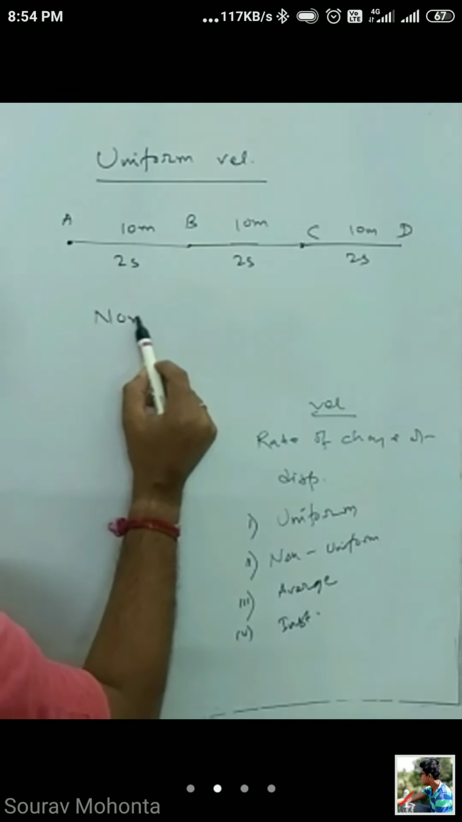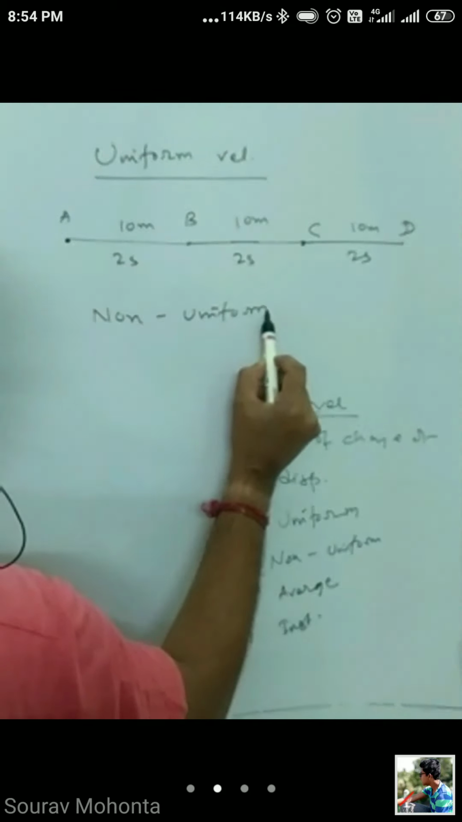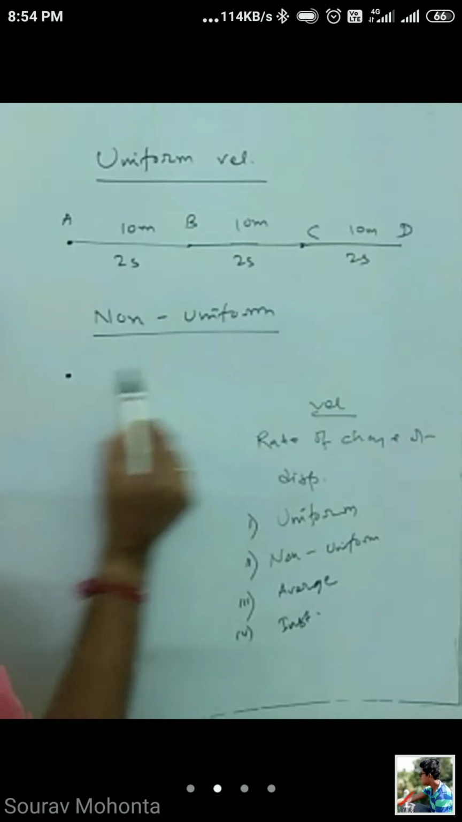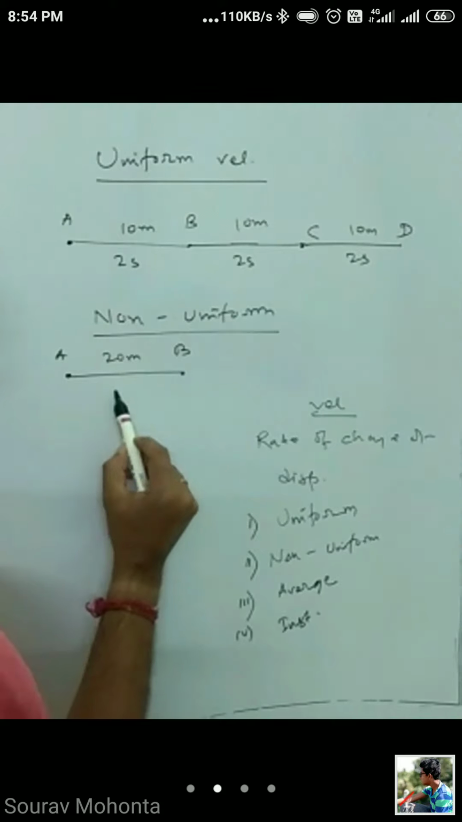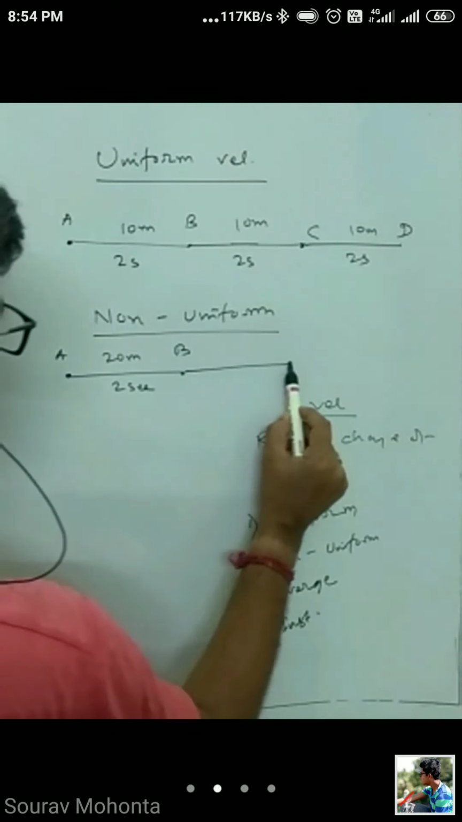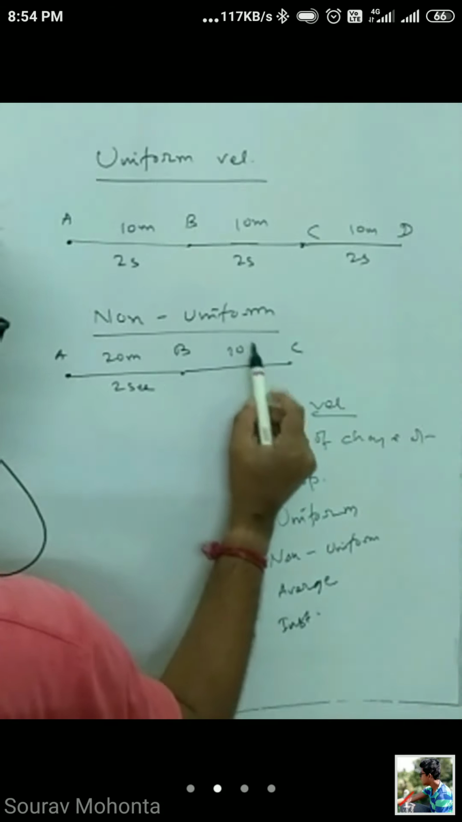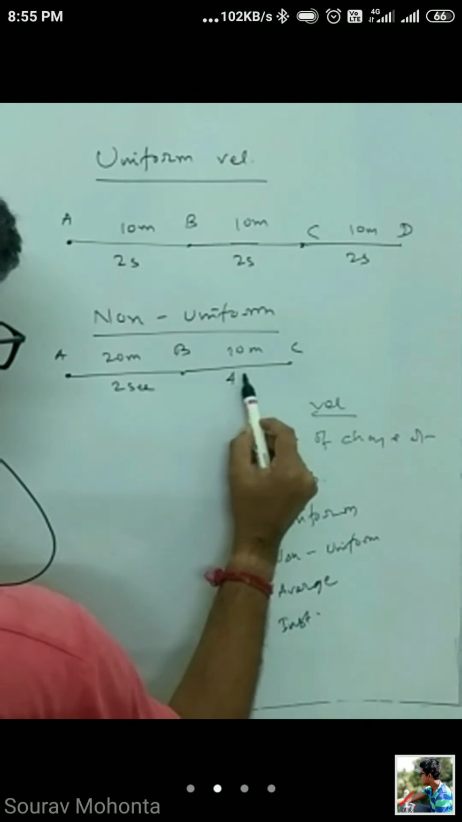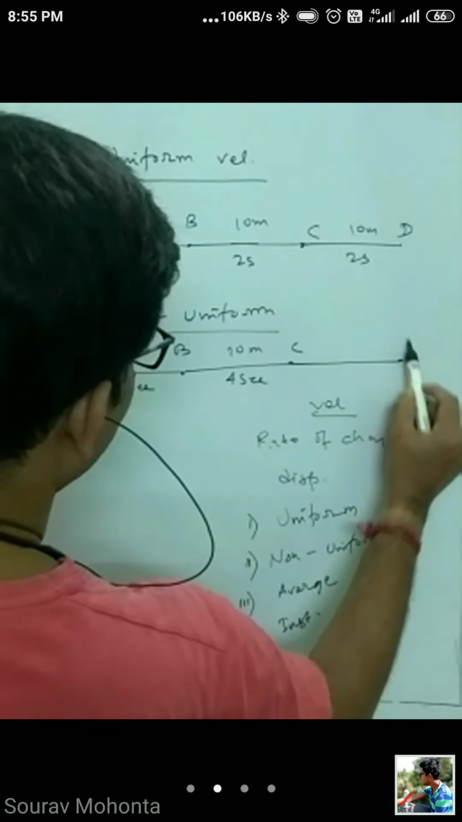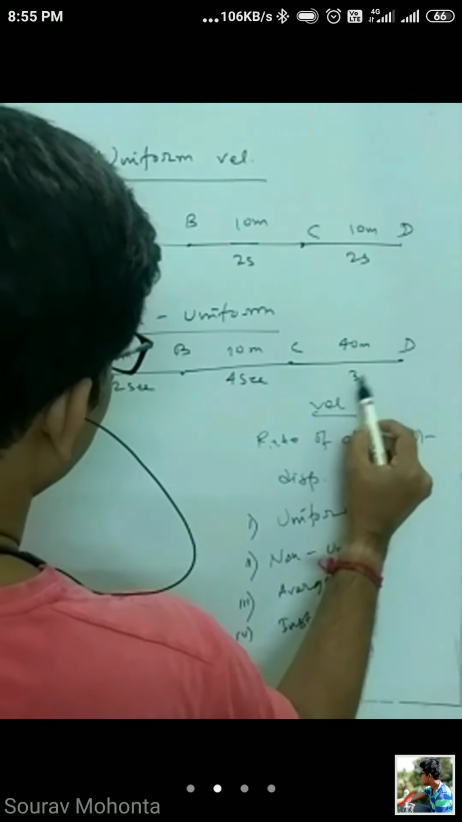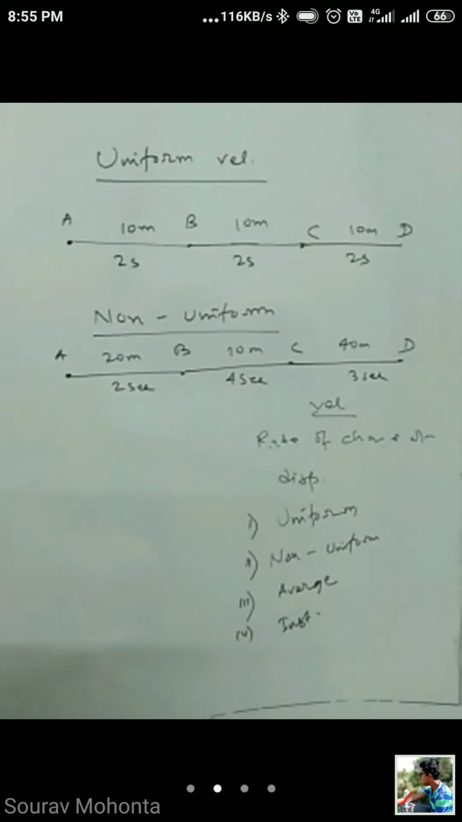So non-uniform means suppose A to B, the body moves 20 meter in 2 seconds, then B to C 10 meter in 4 seconds, then C to D 40 meter in 3 seconds, like that. So if a body moves unequal displacement in unequal time successively, then the velocity of the body is called non-uniform velocity. Okay, clear? Any doubt?